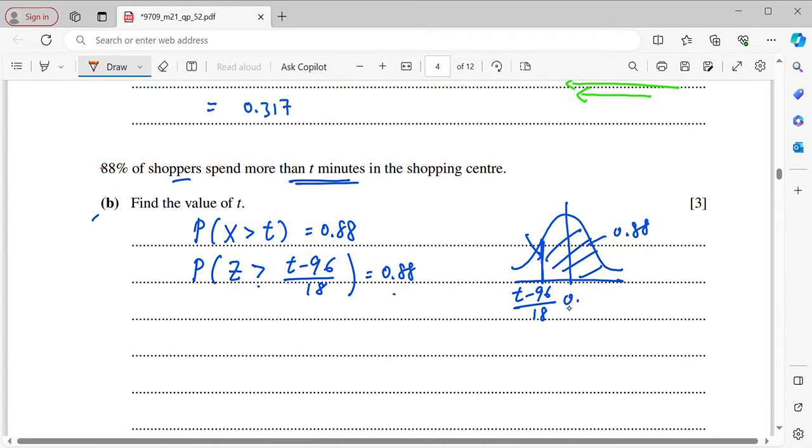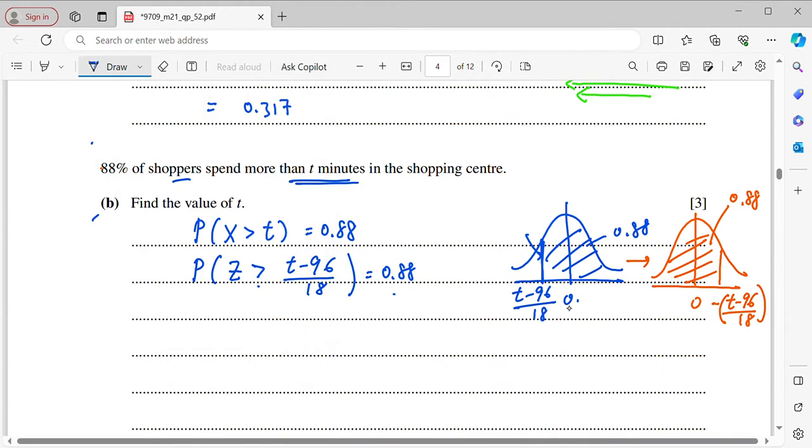Therefore, what we do is we have to flip or reflect it to the positive. So when I reflect it, it will be the negative of the existing value. And then my region will be the major region. So again, from here, I know that this is 0.88.